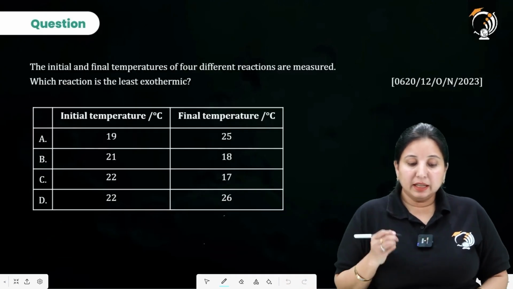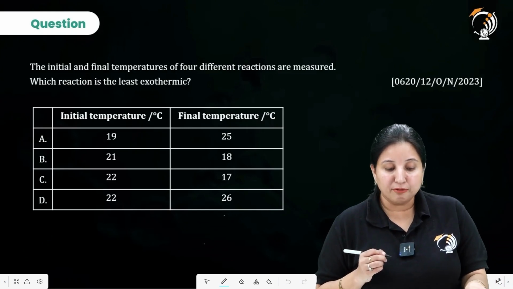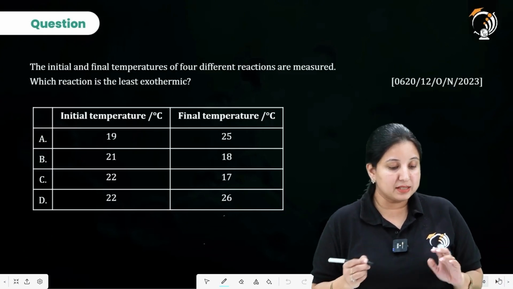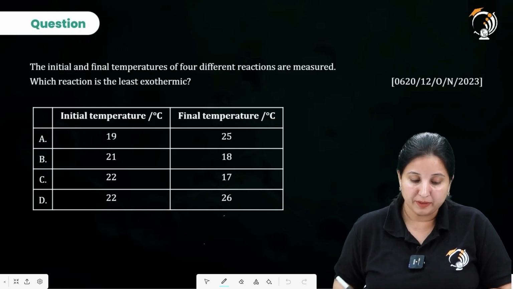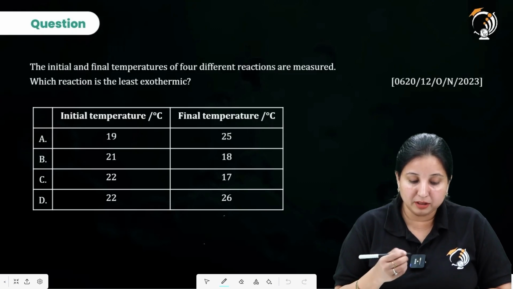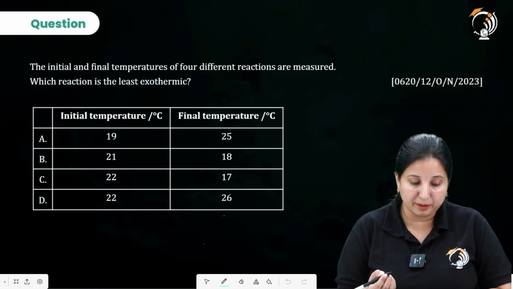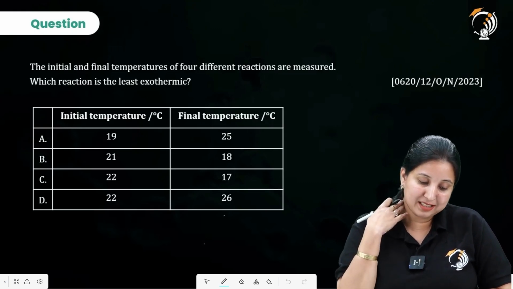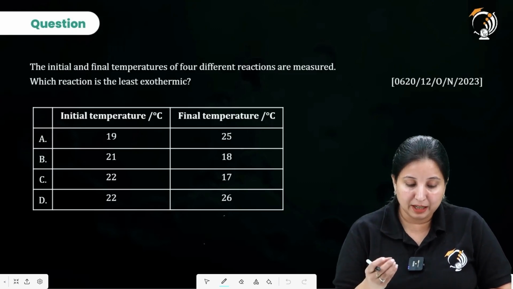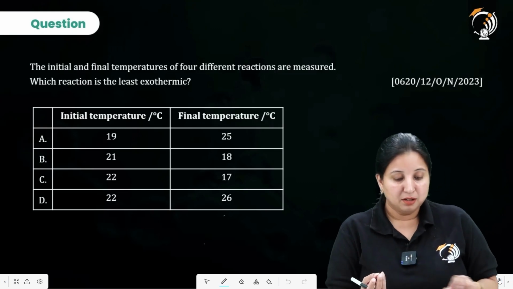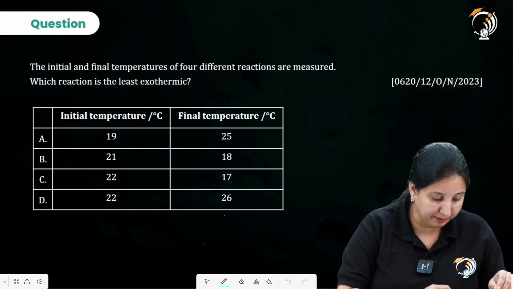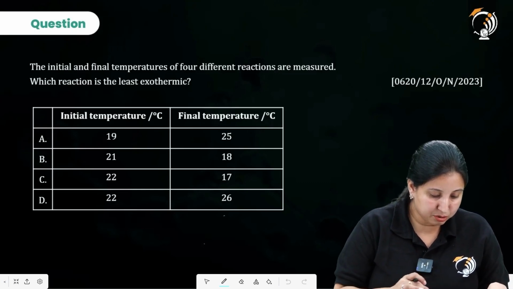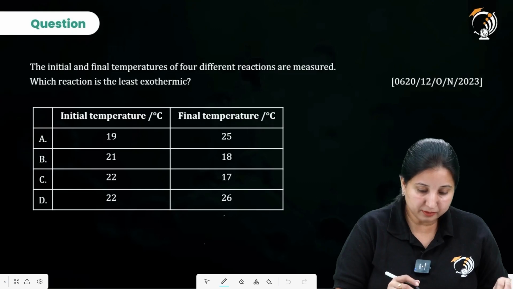Next question. The initial and final temperatures of 4 different reactions are measured. Which reaction is least exothermic in nature? Now, if I talk about the initial and final temperatures, just subtract them. The value which is going to be the lesser over here, that is going to be the least exothermic. For this, I am going to use a calculator again. So let's find out.